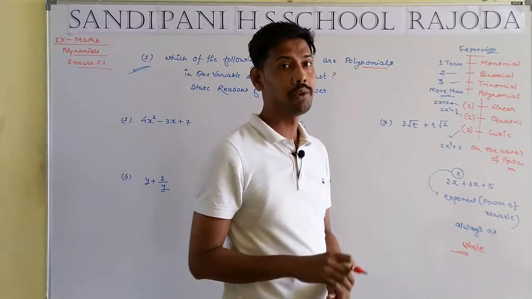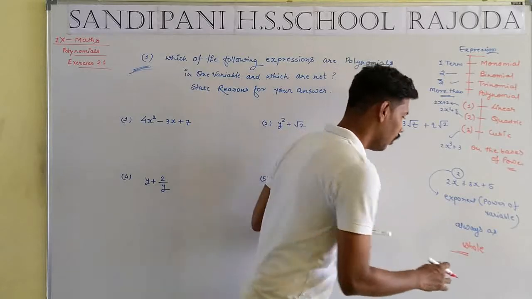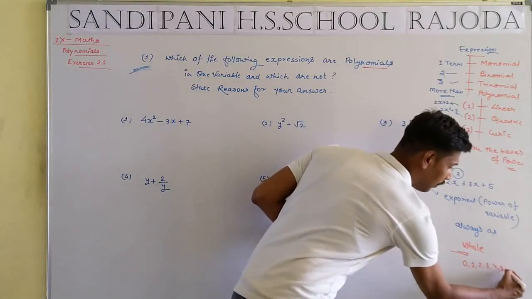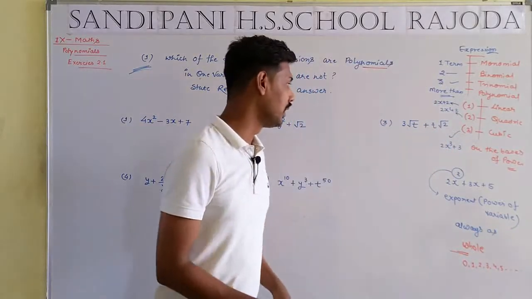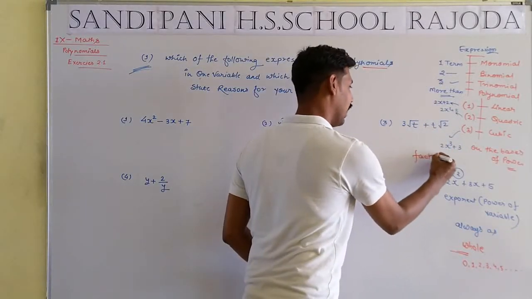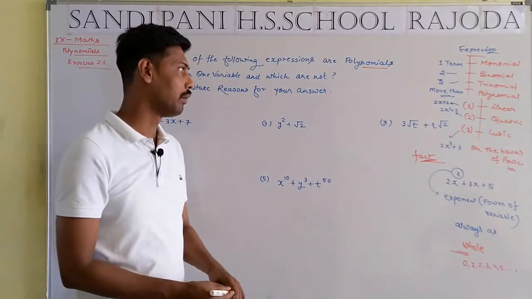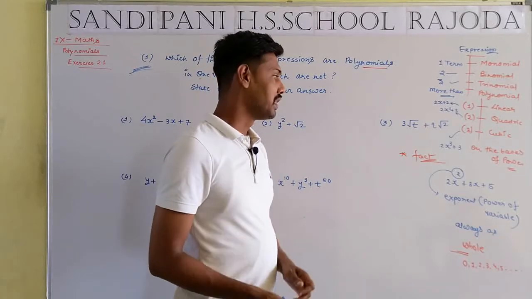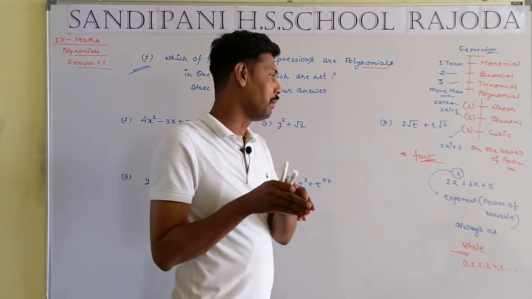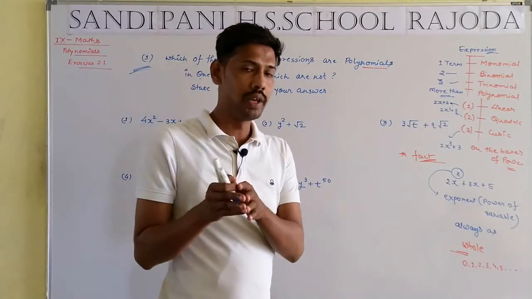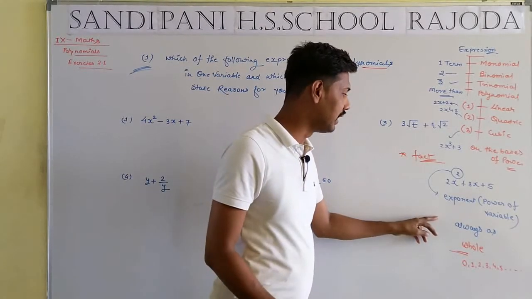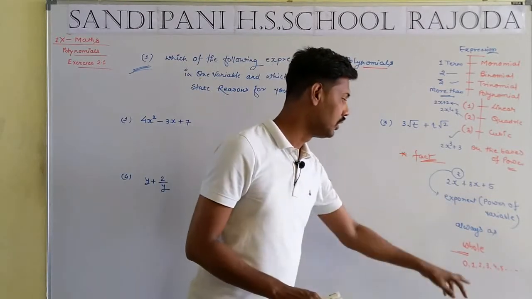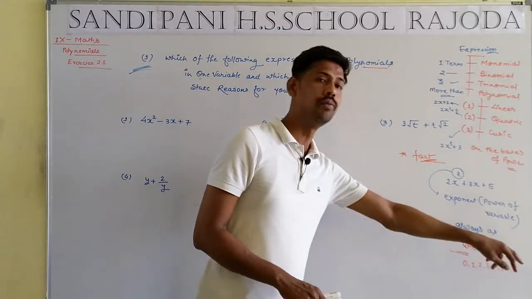According to chapter number 1, whole numbers are 0, 1, 2, 3, 4, 5 and so on. Students, that is an important fact about polynomials. The maximum power of the variable is known as the degree, and the degree is always a whole number: 0, 1, 2, 3.